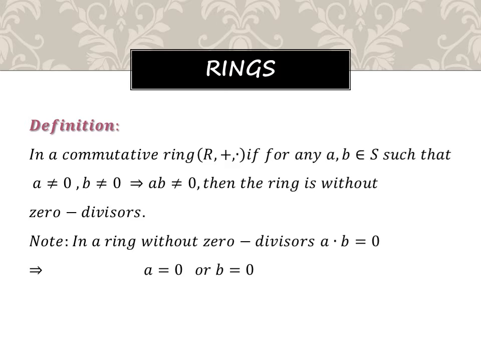It's very simple. We can take two non-zero elements, and if you apply the closure property, applying a dot b, a cross b, you will get an answer that is also non-zero. In other words, in a ring without zero divisor, a dot b equal to 0 implies what? a equal to 0 or b equal to 0. So through one example I will explain this.